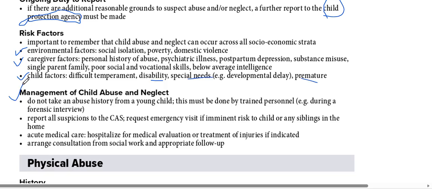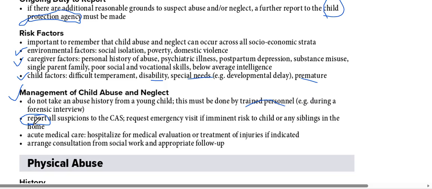Now, management: do not take an abuse history from a young child. This must be done by trained personnel during a forensic interview. So, if a child comes with child abuse, we are not going to ask anything from the child. We will just refer them to the Child Protection Agency. We will involve seniors and trained personnel who will take the proper history and investigate the whole matter. So, our duty is just to report. So reporting is very important.